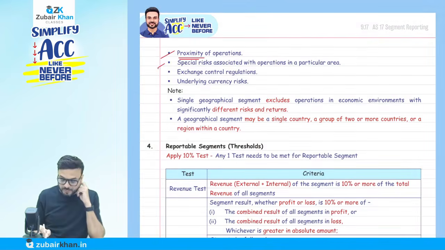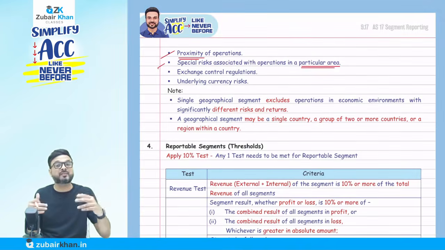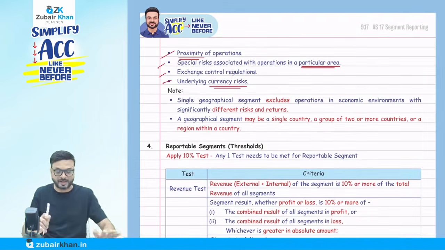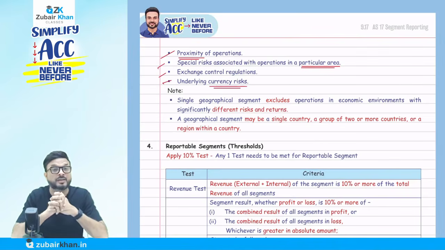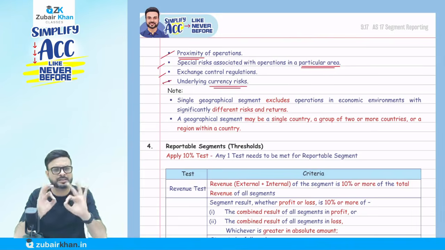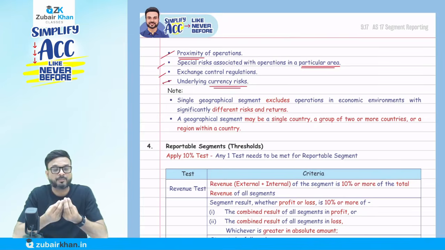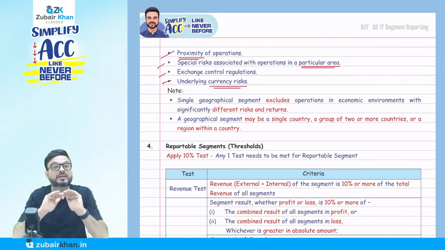Spatial risk associated with the operation in a particular area. If the risk is the same, it is one segment. If the risks are different, it is a different segment. Exchange control regulation and underlying currency risk. To make it simple, risk and reward can be different even geographically. In the South, different states may have different risk and reward, so that will be called a different segment.